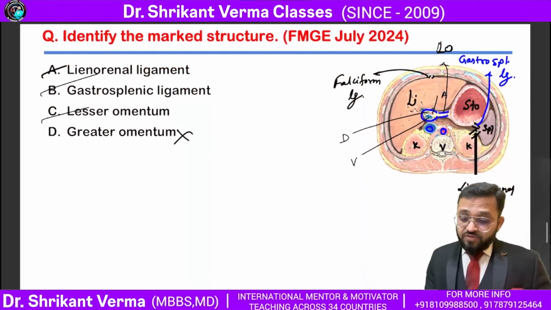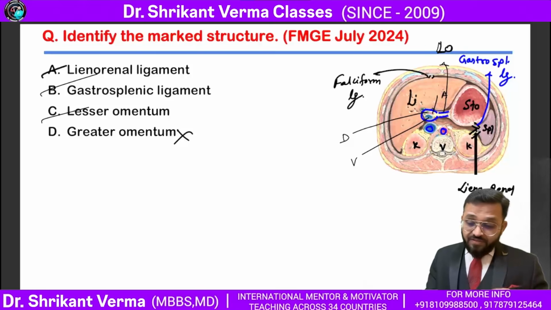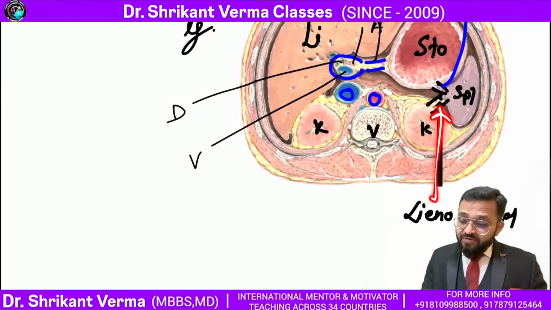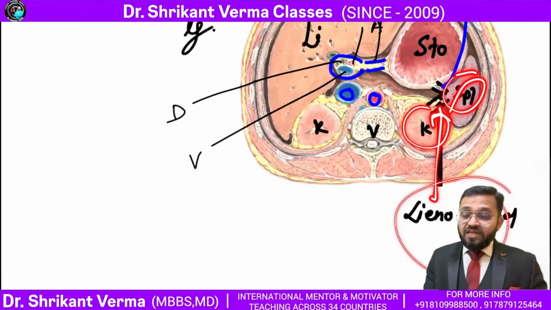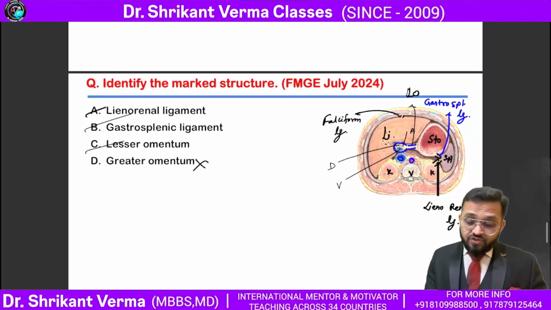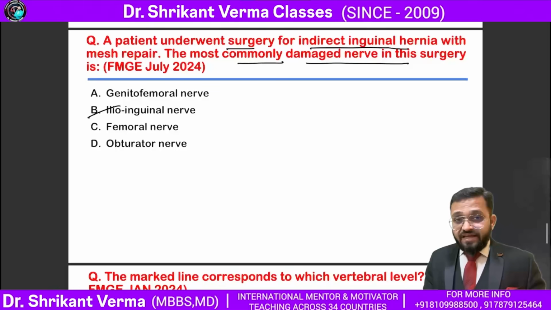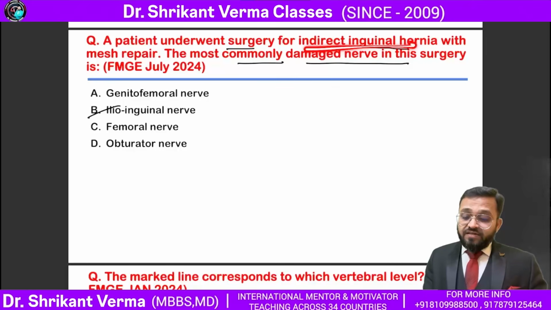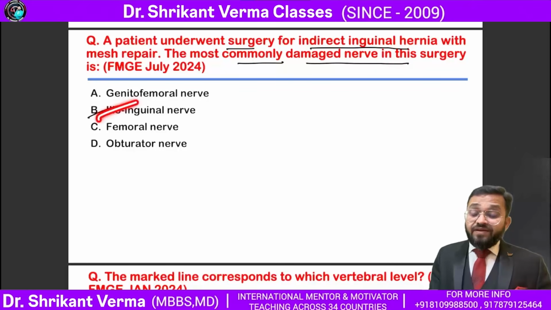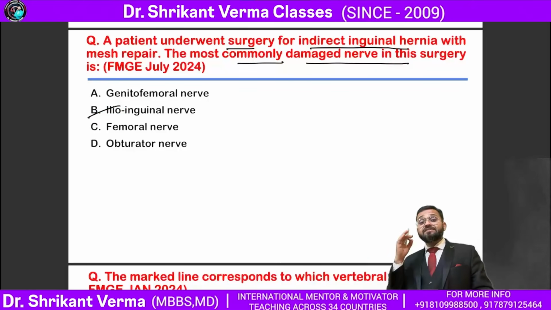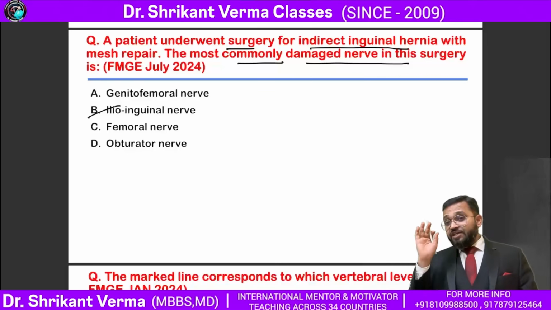Okay sir, now look, they are asking about the ligament. They have given an arrow over the ligament between the spleen and the kidney. That is the lienorenal, also you can say splenorenal. So the answer is lienorenal ligament. They ask about inguinal hernia surgery: in case of inguinal hernia surgery, which nerve is getting affected? The answer is the ilioinguinal nerve.